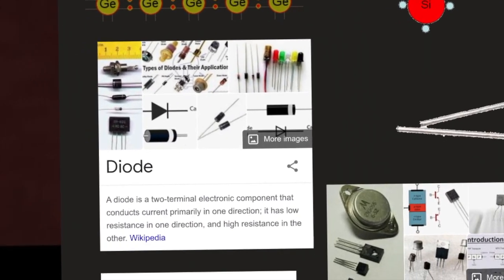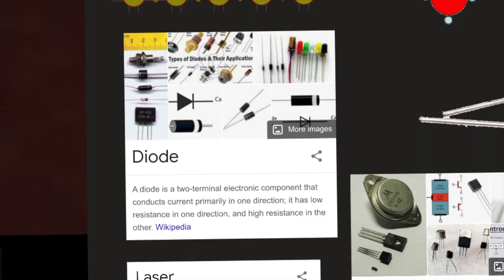So here we have diodes. We use arsenic, germanium, silicon, and phosphorus to make diodes. A diode is a two-terminal electronic component that conducts current primarily in one direction. It has low resistance in one direction and high resistance in the other, according to Wikipedia. So this is the diode.